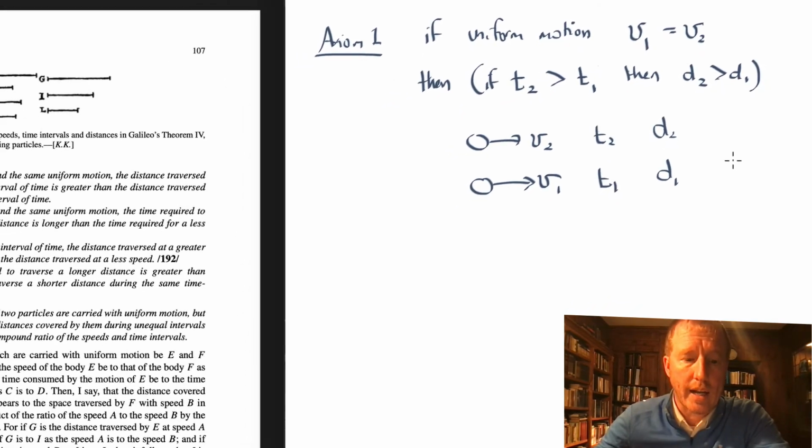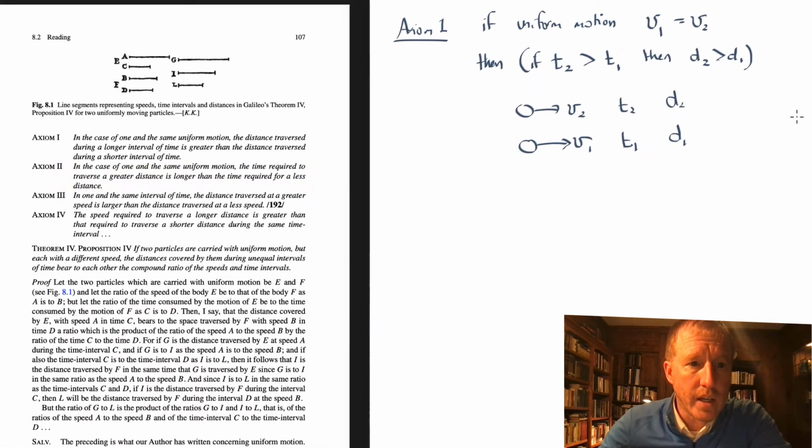And likewise in axiom 2, he says that in the case of one and the same uniform motion, the time required to traverse a greater distance is longer than the time required for a lesser distance. So in that case, he's saying if the two speeds are equal, then if you're considering a greater distance, it requires a greater amount of time. Okay, and likewise, similar kinds of things for axiom 3 and axiom 4. I don't want to spend too much time going over those. You can look at those if you'd like.